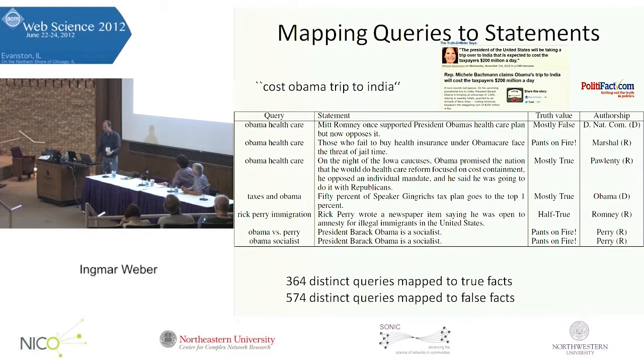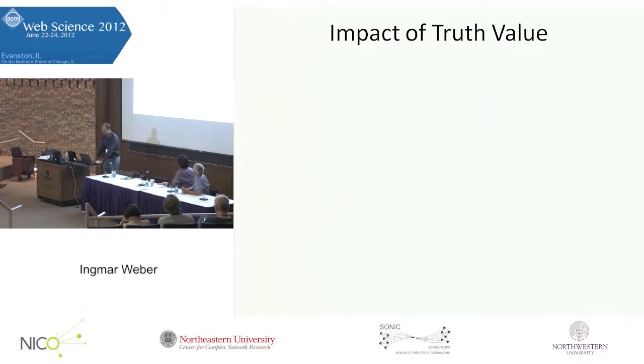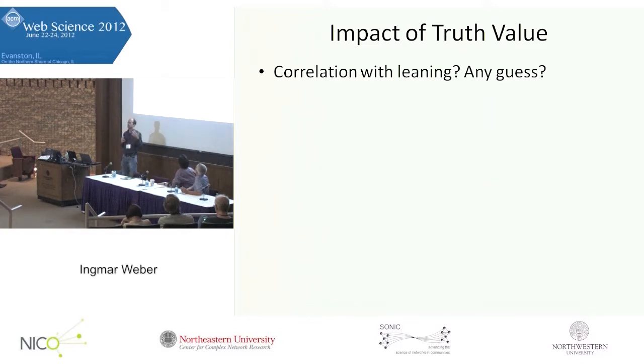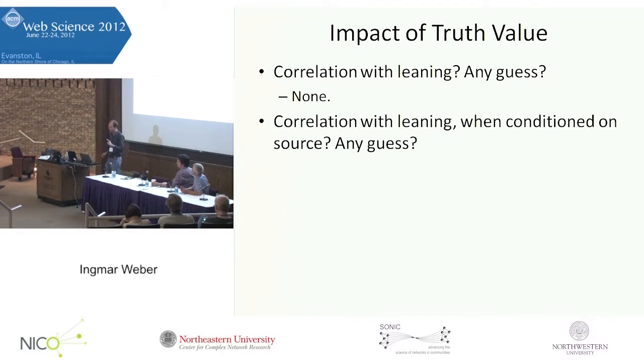But still, we do this, and now we play funny games. We want to see, is there correlation with the leaning? Are left-leaning queries more likely to correspond to true statements or to false statements? Anybody dare to have a guess? Well, we didn't find a correlation. But then we said, that's because we have to correct for who said it. Maybe the left picks up if it's a false statement made by a Republican or vice versa. So maybe we have to condition on who said it. Still, we didn't find anything.